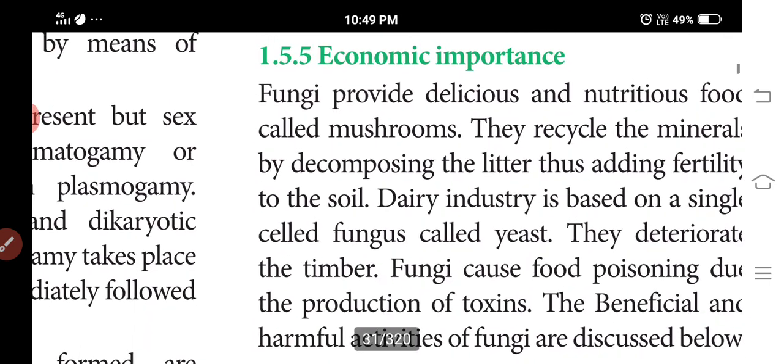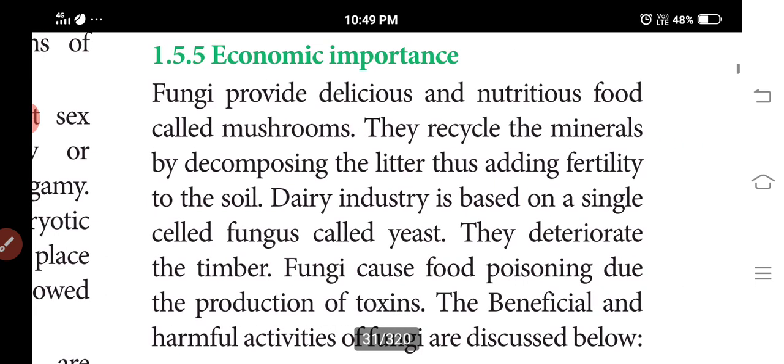Next is economic importance. What is the economic importance? Do you know that fungi are a very nutritious food? The best example is mushrooms. Fungi recycle minerals by decomposing materials. They are very useful in the dairy industry. Single-celled fungus, yeast, is very useful in hotels and bakeries.